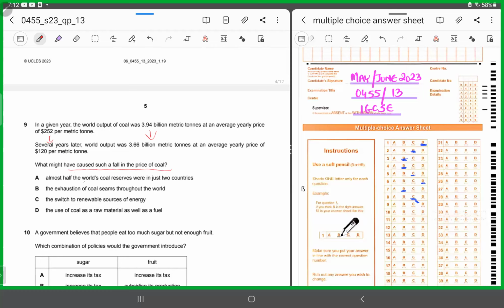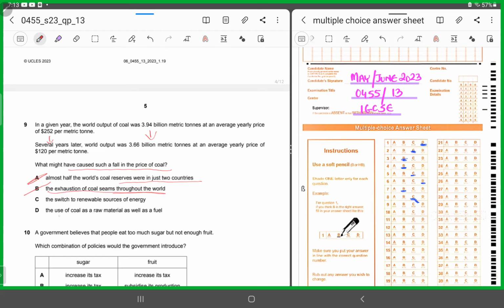A says almost half of the world coal reserves were just in two countries. No, this could not be the situation. You see, this is a situation when the demand for the coal is also falling, which means the consumption of coal is falling, and the price is also falling, right? So the exhaustion of coal seams throughout the world, if the exhaustion of coal seams would have been the cause, this would not be the situation. In that case, the price should have been rising, because when the resources are getting scarce, the price tends to increase and not fall. So B cannot be the situation. A could also not be the situation because if the coal reserves would have been in two countries, the yearly prices would also have been rising. So A and B cannot be the situation.